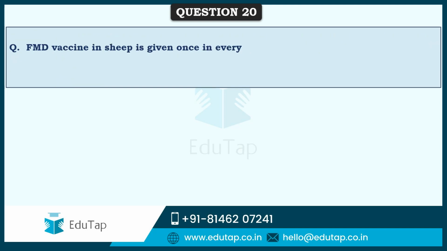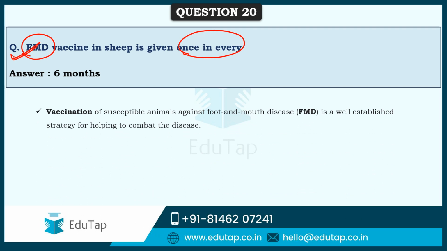So friends, next comes: FMD vaccine in sheep is given once in every what? What is the time interval for giving the FMD vaccine? What is FMD? Foot and mouth disease. It's a common disease in hoofed animals, and this vaccine is given every 6 months to help combat the disease, because this is one of the common diseases that prevail in cattle, be it sheep or goat or even buffaloes and other cattle as well.